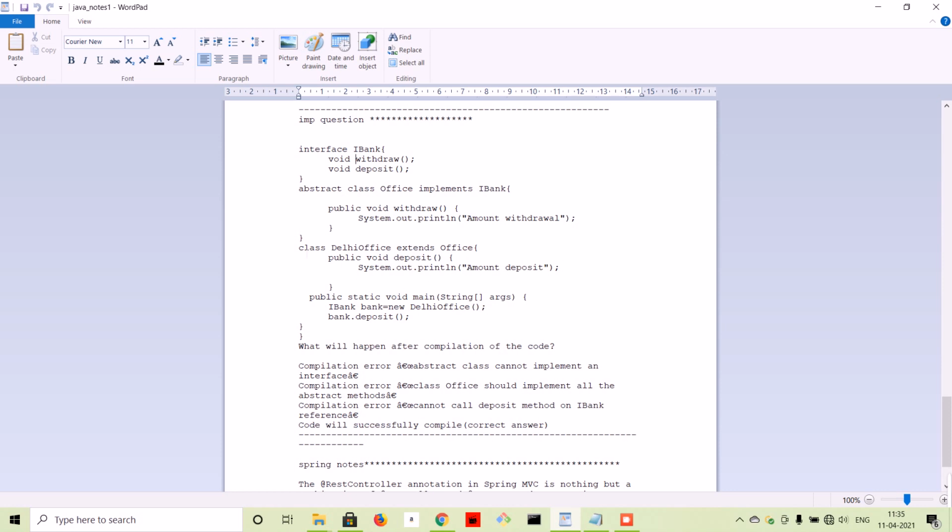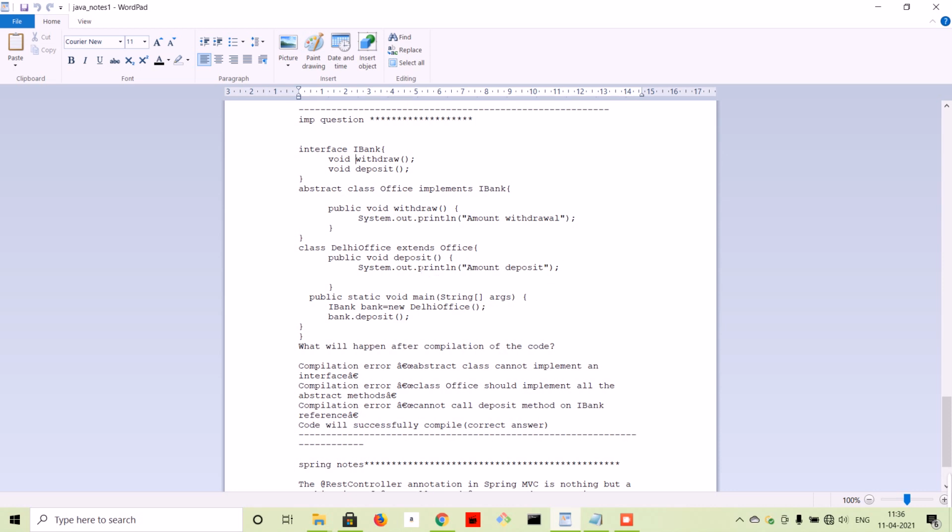This is a random class name again, you just need to understand the concept. This is the class DelhiOffice which extends the abstract class Office, and here you have to implement deposit because it is not implemented by the abstract class. Because this abstract class is implementing the interface, one method is still remaining, so if you want DelhiOffice to be a child of this abstract class, you have to implement this deposit method. This is the basic concept you need to know.